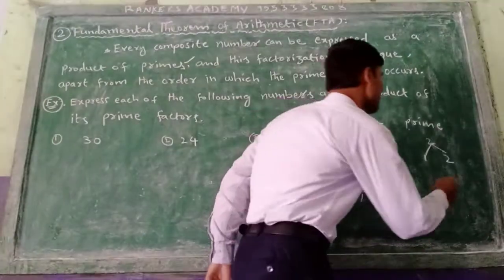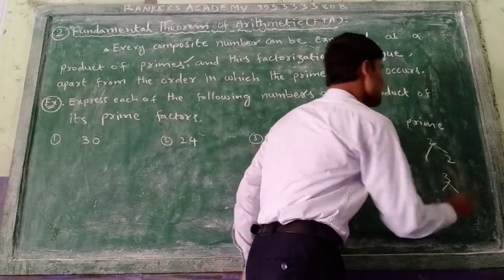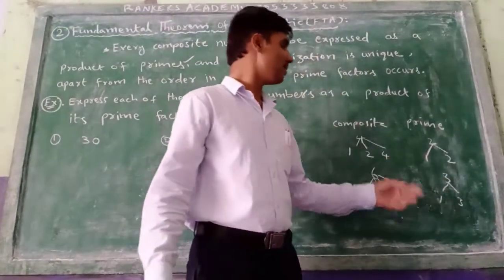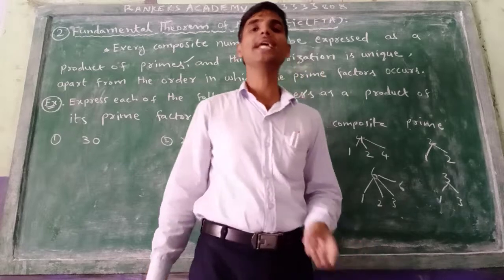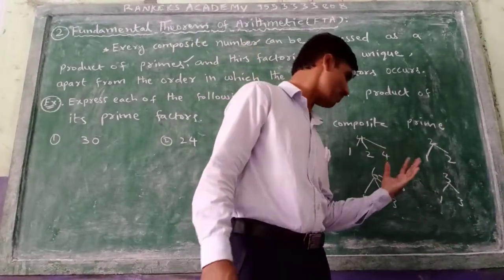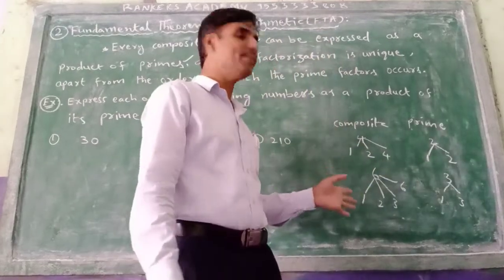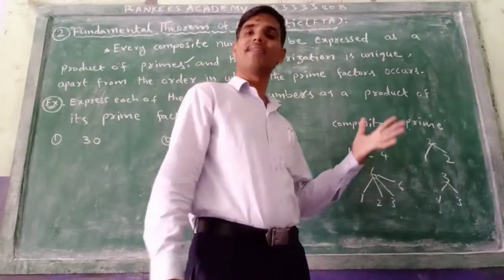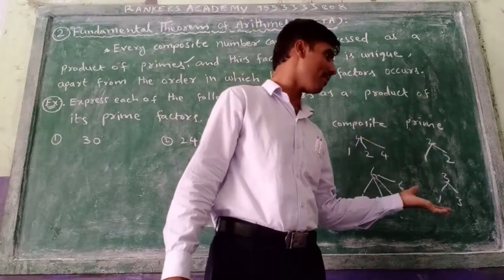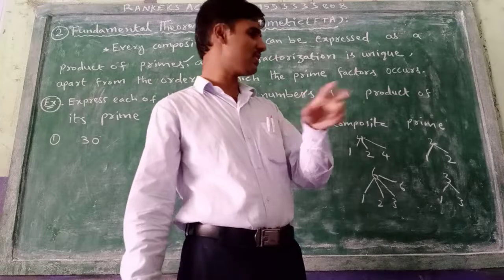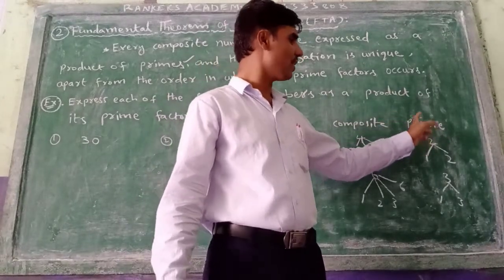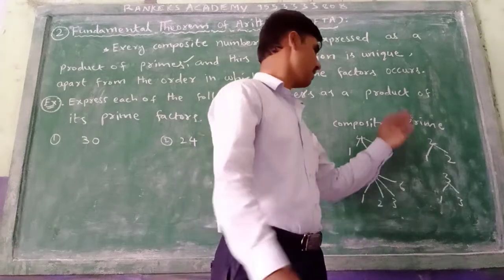No. Again you take 3. 3 also has 1 table and 3 table. Prime numbers have only 2 factors, that is 1 and itself. Suppose 5, 5 also 1 table and 5 table, 7 also 1 table and 7 table. So this type of numbers are called prime numbers. Our channel also has this definition. If you want, you click prime number, you will get the definition.